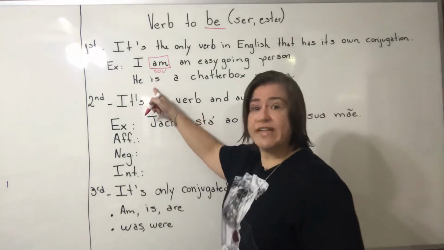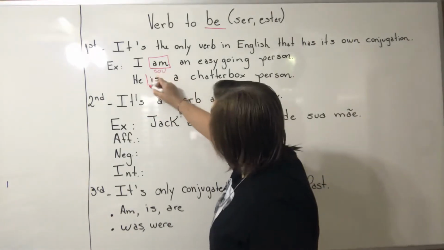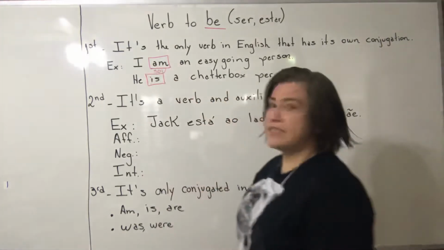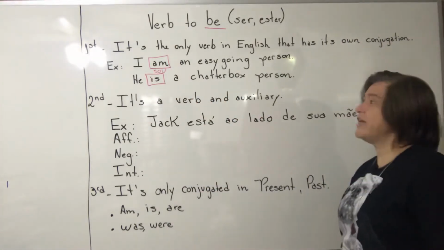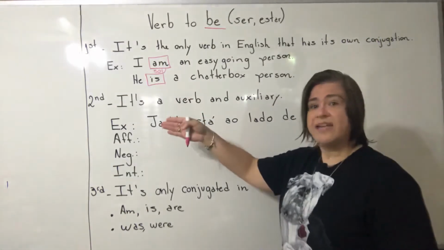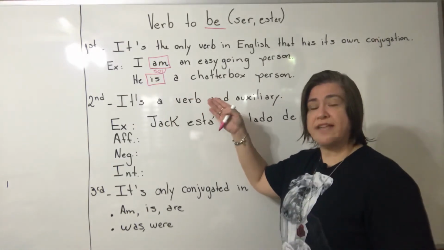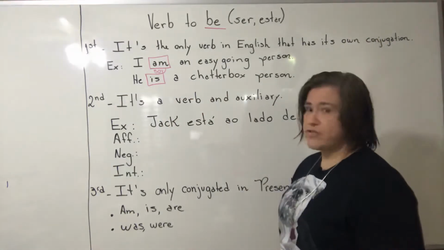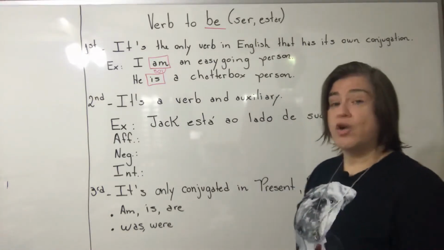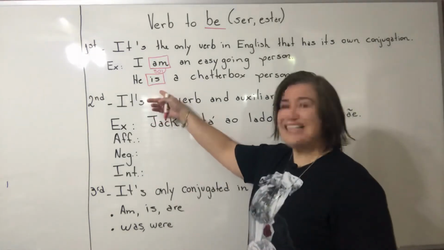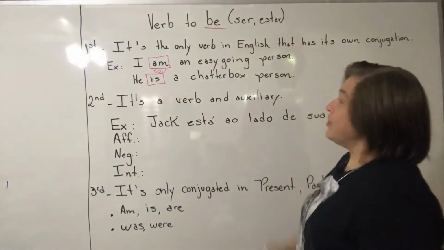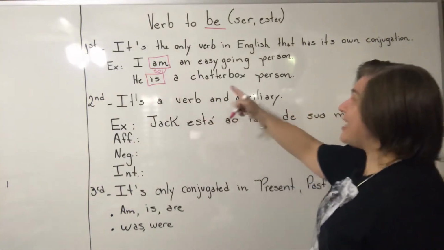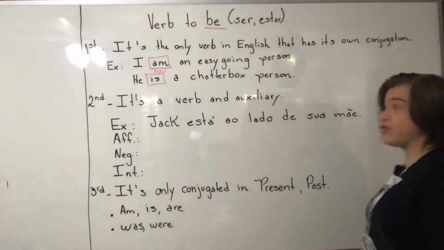So here I have again verb to be in a different form, and we need to memorize too, okay? So for the person I, the verb to be conjugates as am. For the person he, the verb to be conjugates as is, okay? So here the sentence is, he is a chatterbox person.